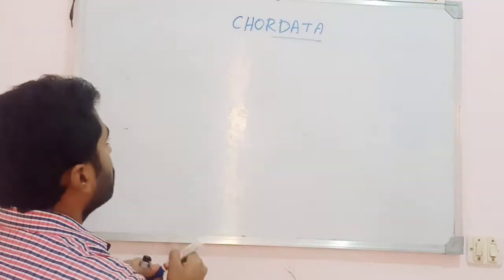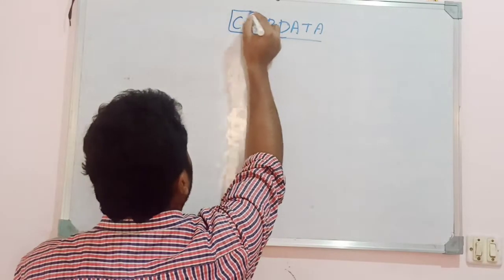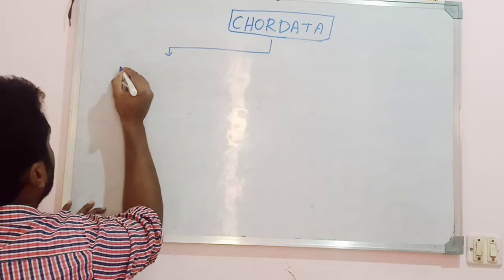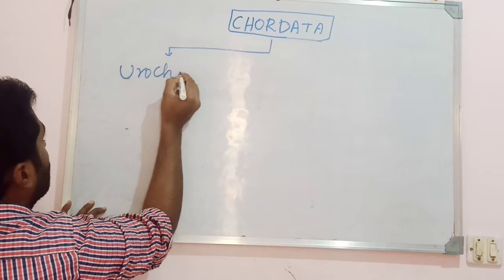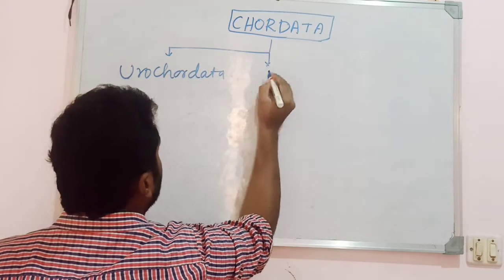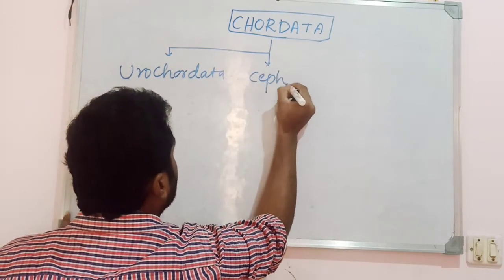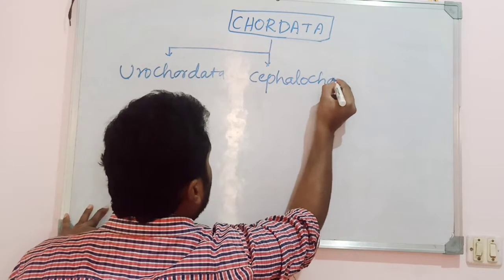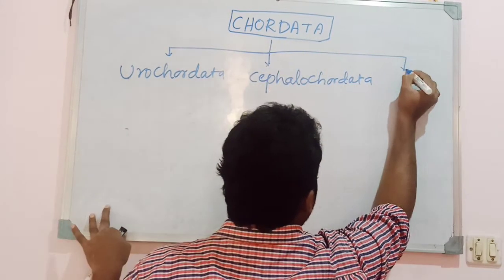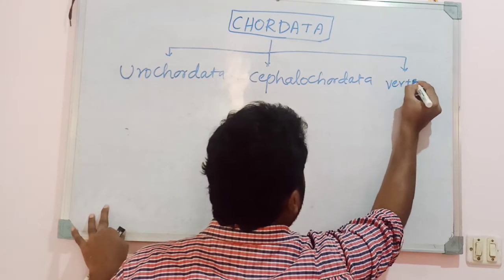The phylum Chordata is divided into three subphylums: the subphylum Urochordata, the subphylum Cephalochordata, and the subphylum Vertebrata.